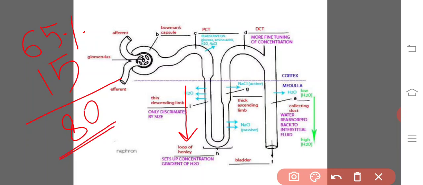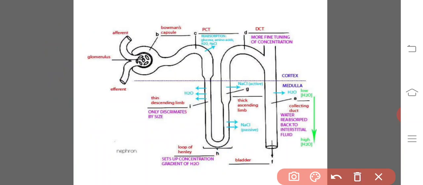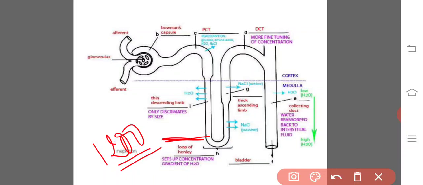So from the cortex, for example, it is 300, 700, 900, and finally it may be 1200 milliosmoles. When there is reabsorption of water and addition of urea to the lumen, that enhances the concentration of the renal fluid. Although the concentration is enhanced, it is almost isotonic to the interstitial fluid, where a 1200 milliosmolar concentration is present.